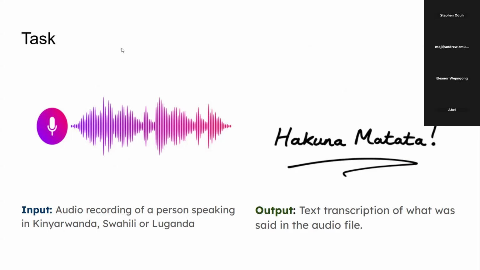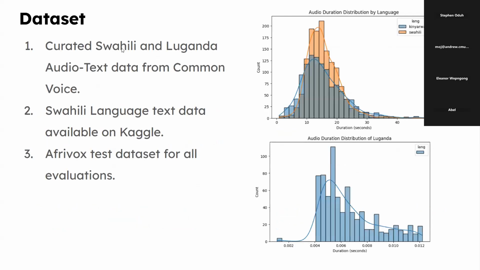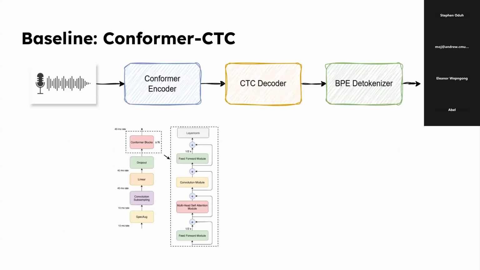We used three datasets for our work: a curated Swahili and Luganda dataset from Common Voice, Swahili text data available on Kaggle, and the AfroVox test dataset for all evaluations. The baseline model is a conformer CTC model with 121 million parameters.